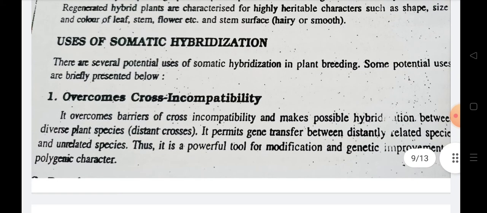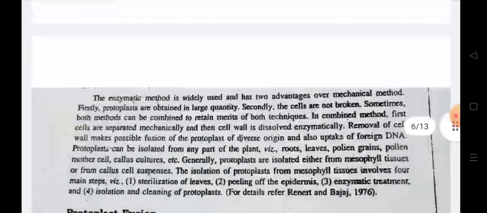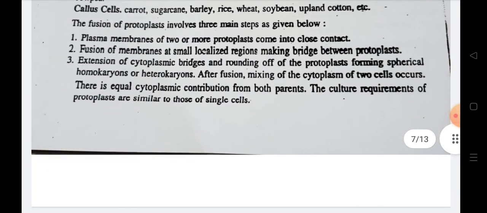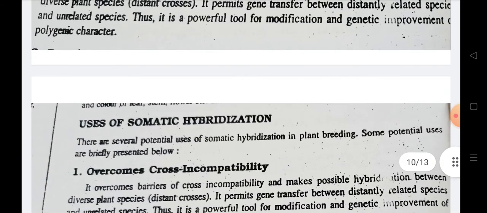What are the uses of somatic hybridization? That is also an important point. It overcomes the barriers of cross incompatibility and makes hybridization possible between two diverse species. Gene transfer between related or unrelated species becomes possible. So genetic improvement of different crops can be done with the help of somatic hybridization.